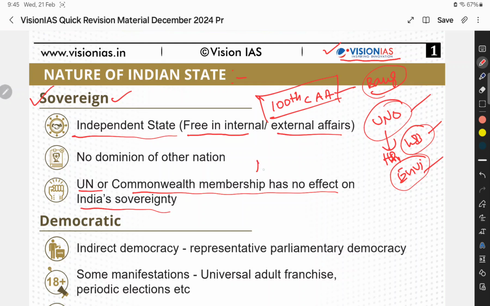That we can call accommodative sovereignty. Okay, so that is also not compromising sovereignty. Please keep this in mind: not article, the 100th Constitution Amendment Act.